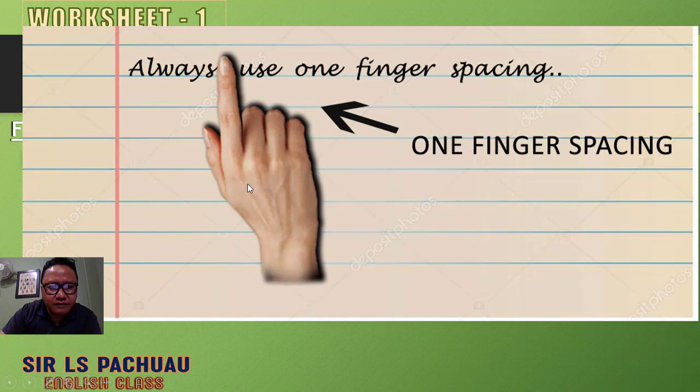And here, one finger spacing means you write one word and in between keep your finger and keep a space. One finger, right? There has to be one finger space between each and every word. So this is called one finger spacing, for the new students.